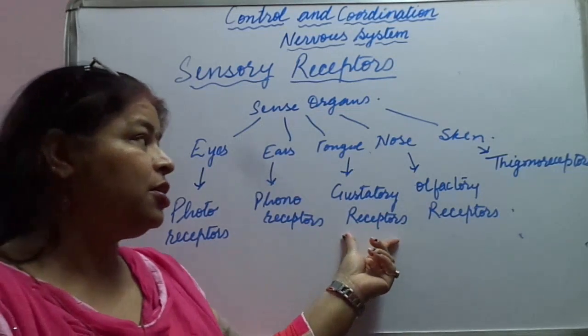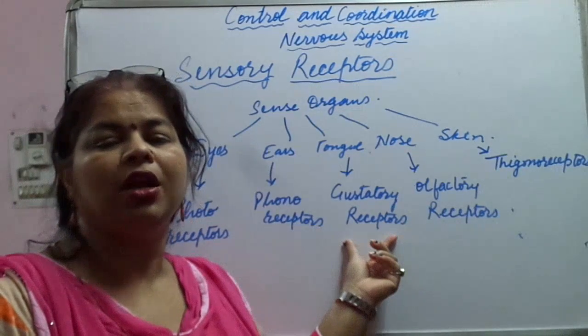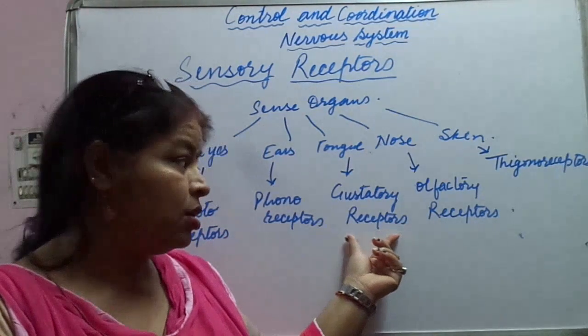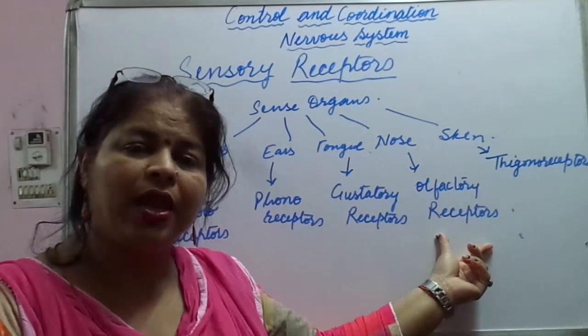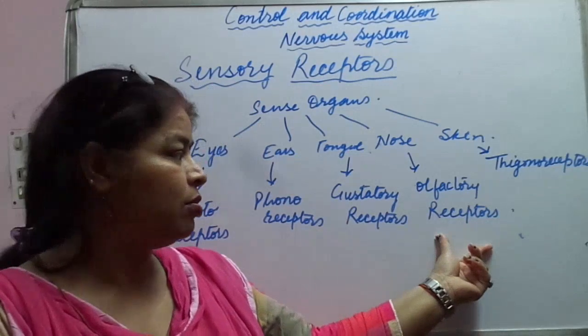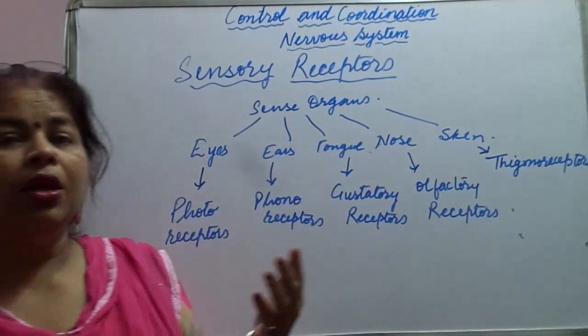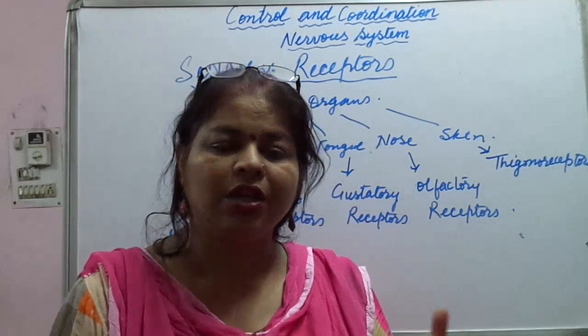Then in the tongue, we call them gustatory. Gustatory means they help in sensing the taste. Then comes the nose, which helps in sensing the smell, so we call them olfactory receptors. Then the last one is skin, which shows the sensation of touch.